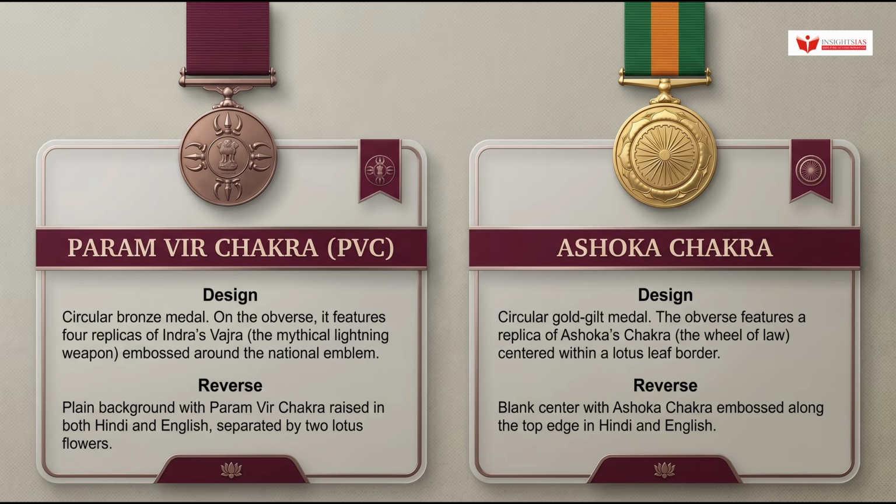The Ashoka Chakra is a circular gold-gilt medal, with the obverse featuring a replica of Ashoka's Chakra, the wheel of law, centered within a lotus leaf border. The reverse has a blank center with Ashoka Chakra embossed along the top edge in both languages. Before we move ahead, let us lock this in. The Paramvir Chakra uses bronze and the Vajra motif. The Ashoka Chakra uses gold gilt and the wheel of law. These are your 2 anchor design facts for eliminating incorrect statements.